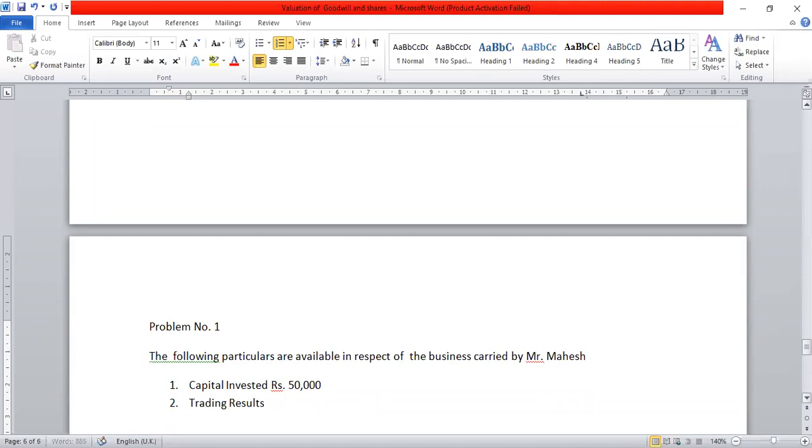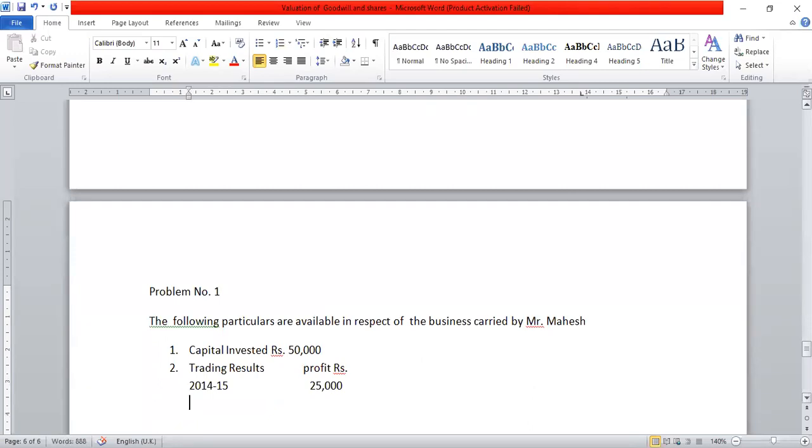Trading results we have to show as a profit in rupees. Here we have to write the year 2014-15. Profit amount given is 25,000.